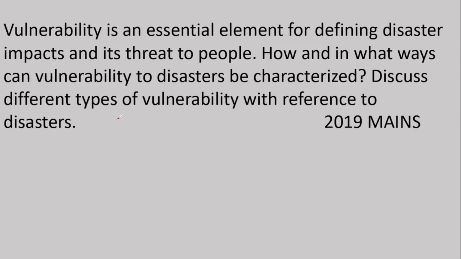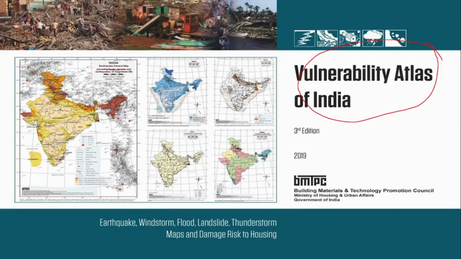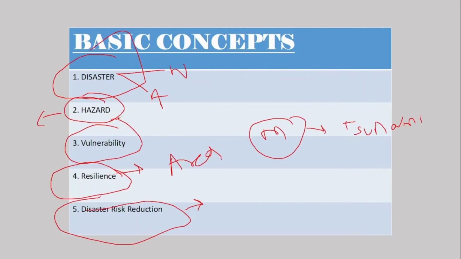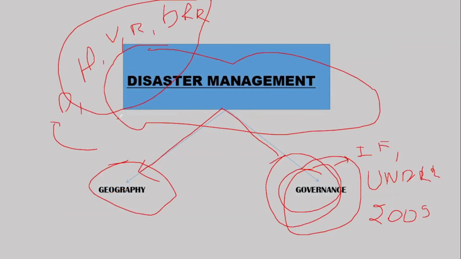The next video will be about the different types of disasters. As I've told, disaster management is about 2 subjects, geography and governance. So the first video will be about geography. I'll be dealing with different types of disasters. If possible, I'll go into depth about how other disasters are caused and all. But the next video will be about the geography section here.